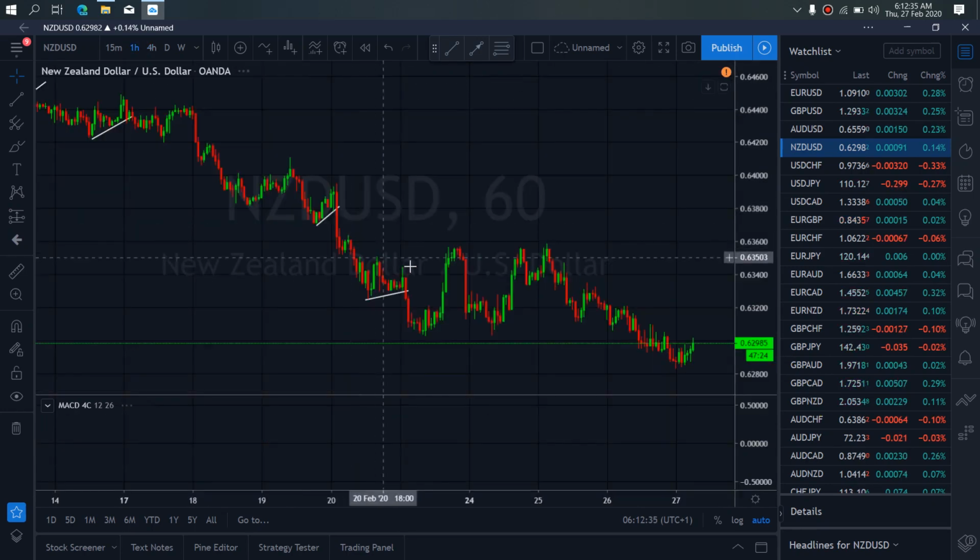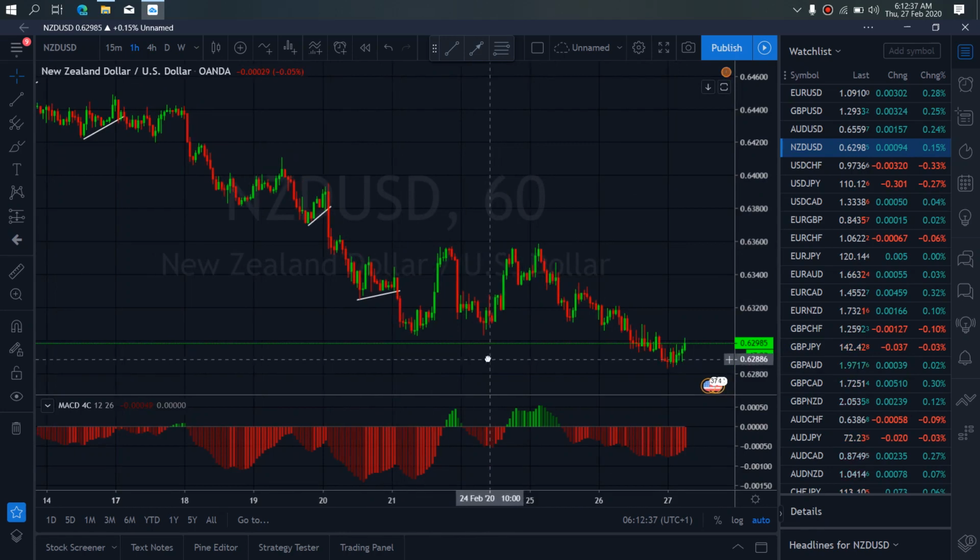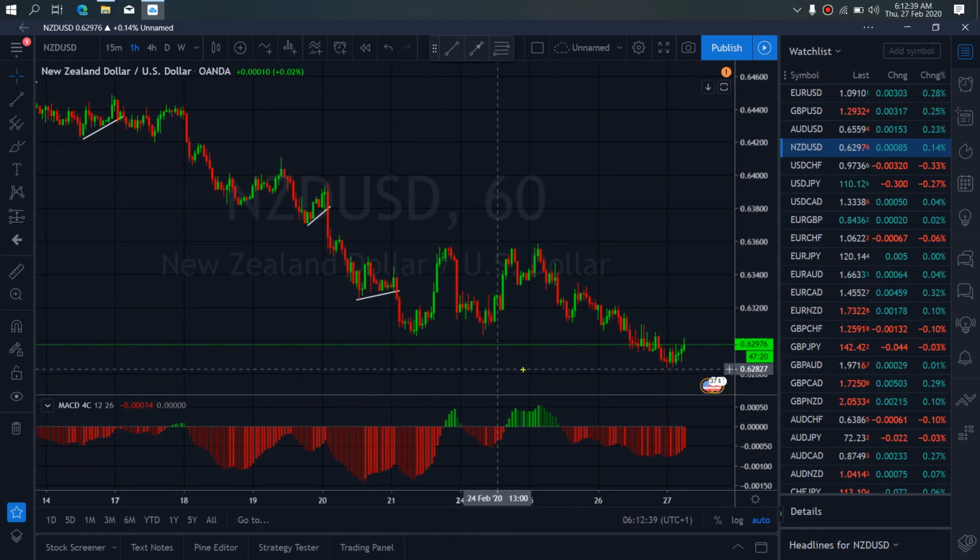We zoom to 1-hour time frame on New Zealand dollar. On the 1-hour time frame, we want to look out. This can make this a running flat drop once more before giving us the buy momentum upside we are looking for.